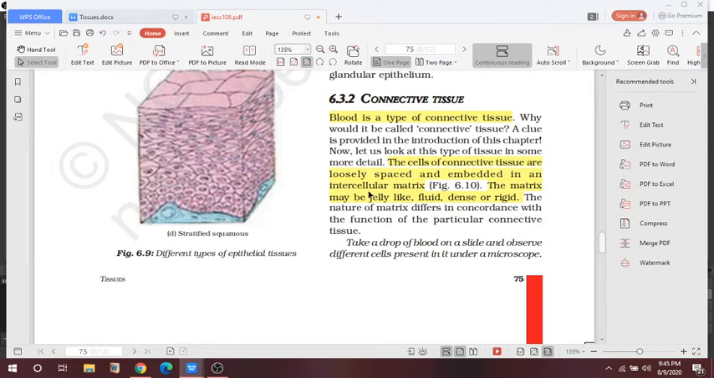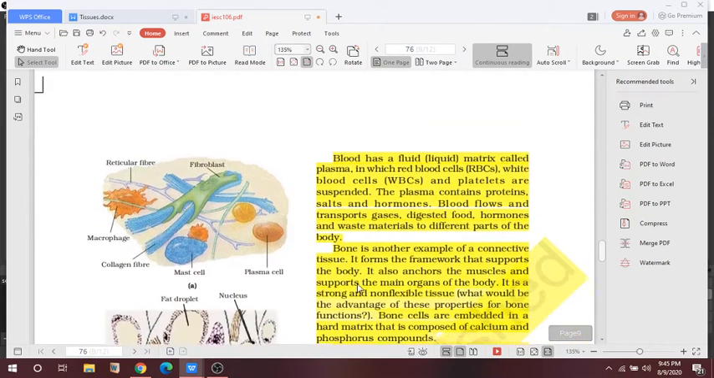So one of the connective tissues is blood. Blood is a type of connective tissue, and the cells of the connective tissue are loosely packed and embedded in an intercellular matrix. The matrix may be jelly-like, fluid, dense or rigid. So these are the characteristics of a particular connective tissue.